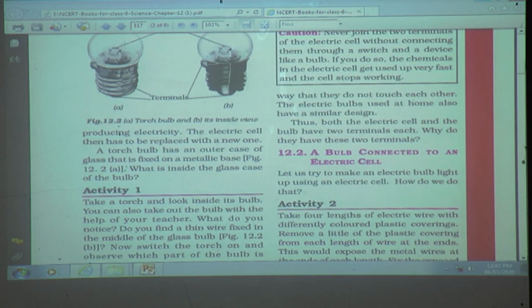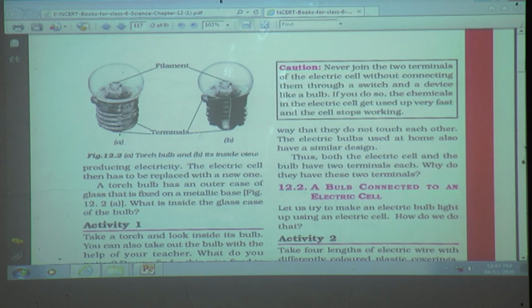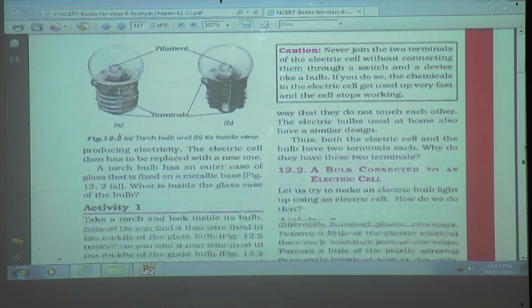Yes, here we can find the thin wire fixed in the middle of the bulb. Now switch the torch on and observe which part of the bulb is glowing. The thin wire that gives off light is called the filament of the bulb. See here, this part will glow and this one is called the filament.